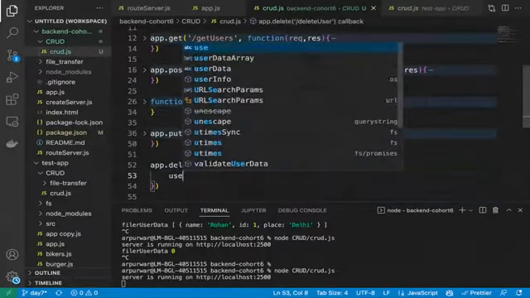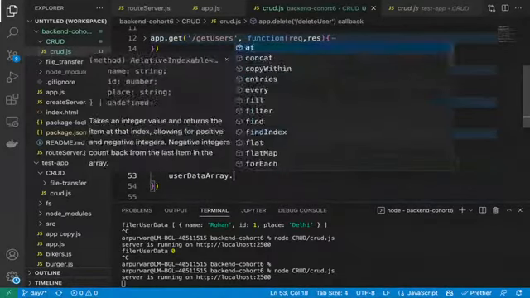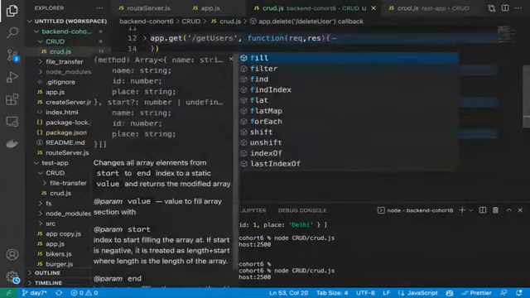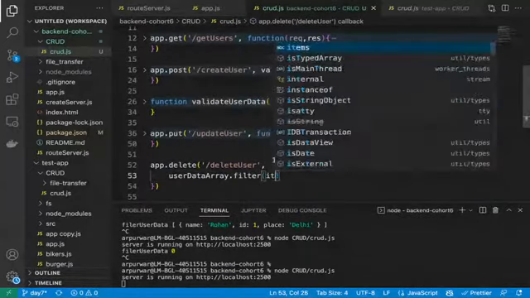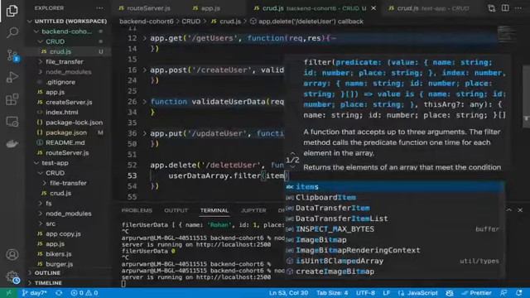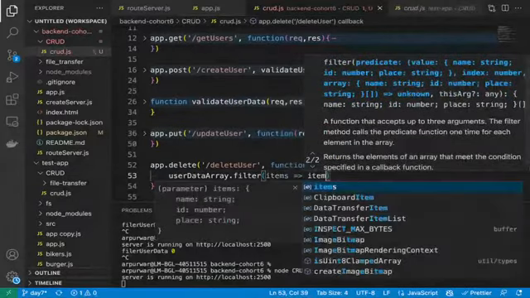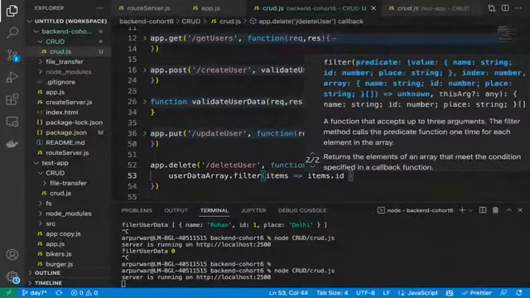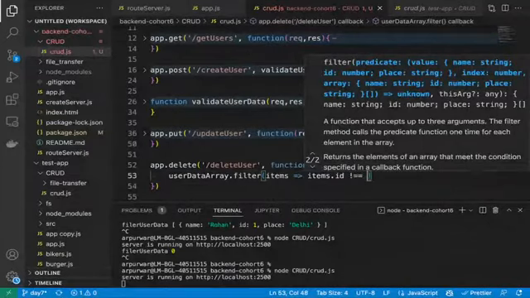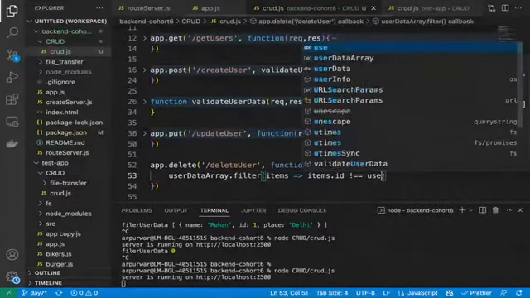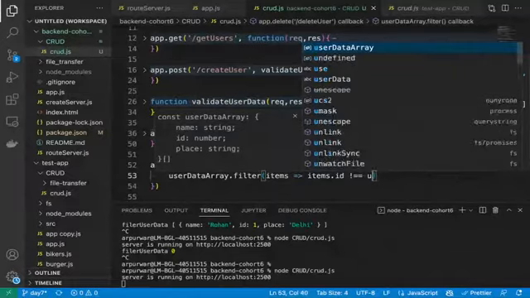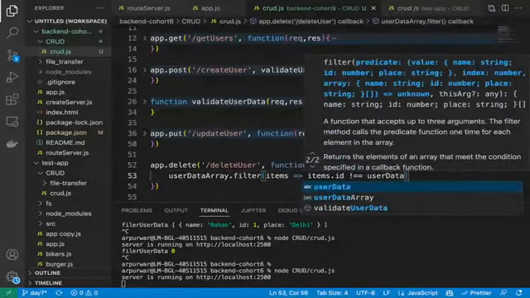So let's take again user array dot filter, and then items. Each item will come to us. Then the same logic, items dot id is not equal to user dot id. Sorry, user data dot id. Okay, we haven't taken the user data dot id.